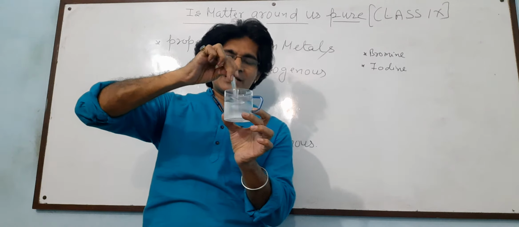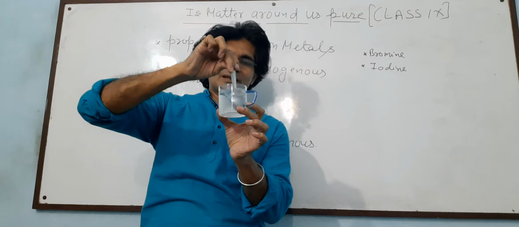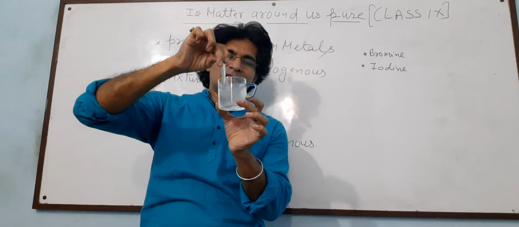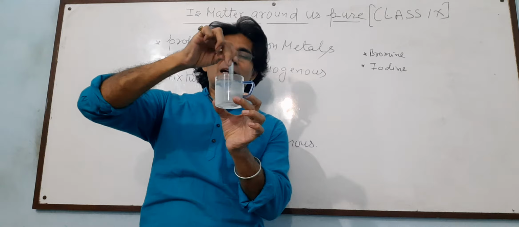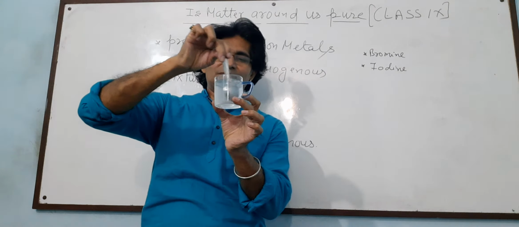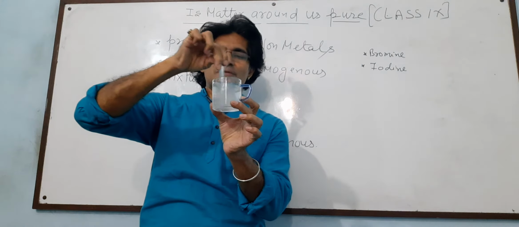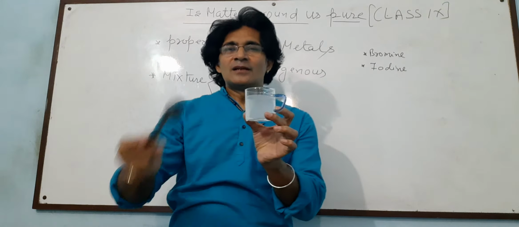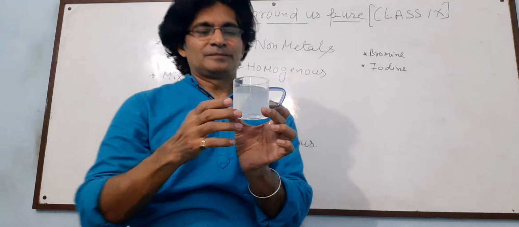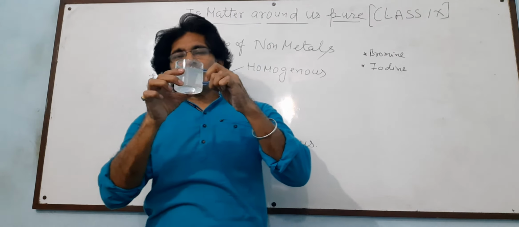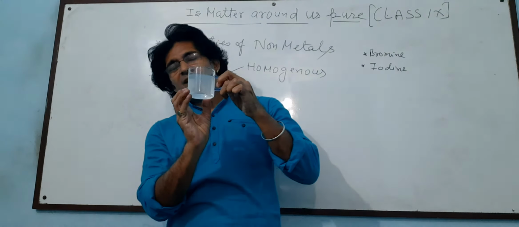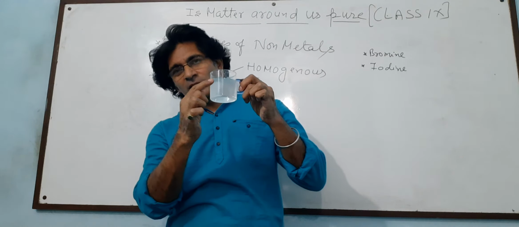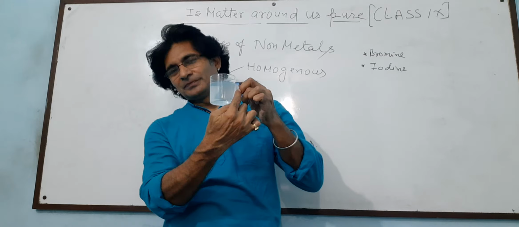Now this salt is completely mixed. See this. It is transparent again. You cannot see any different boundaries. There is only one surface of water which is seen by you.